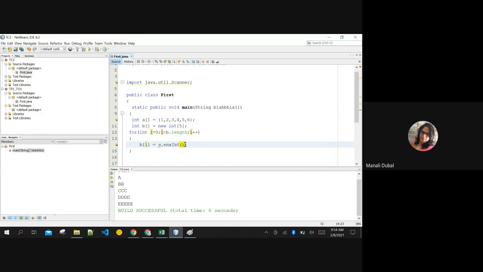Any questions so far? Ma'am, in Java, array is mutable. Array is mutable. Okay, like strings are immutable. In an array, you can change the elements inside it. But if you want to increase or decrease the size of the array, that's where mutation is not possible because they have a fixed size.